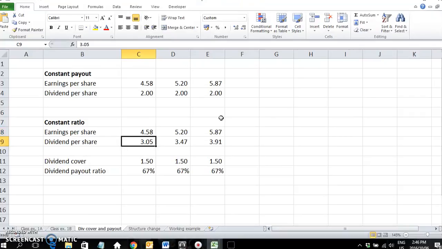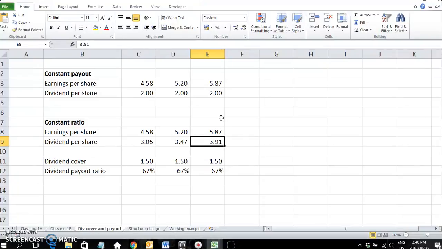In this case, I think we can actually calculate the payout ratio. The earnings per share is R4.58. Dividend per share is R3.05 in the first year. And that's, let's just see, yes, 2/3 of the earnings. And you can see every year it stays 2/3. So if the earnings per share goes up to R5.20, 2/3 of that is R3.47. And when earnings in the third year is R5.87, 2/3 of that is R3.91.